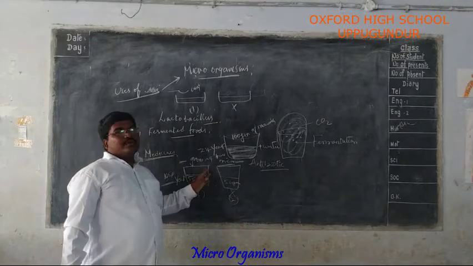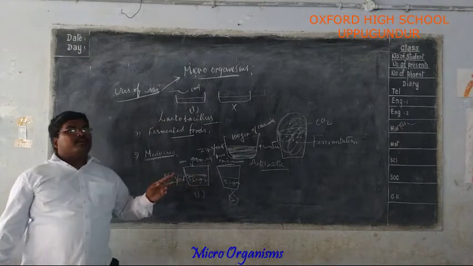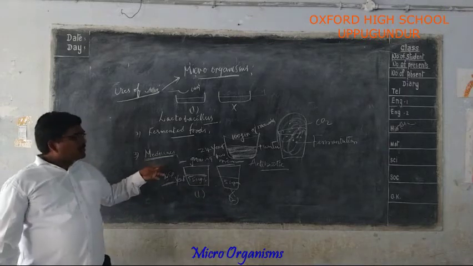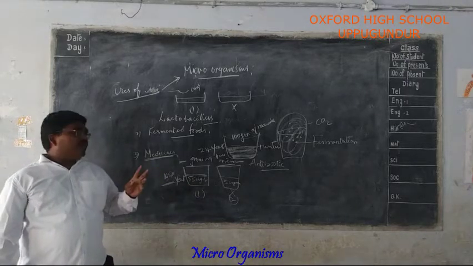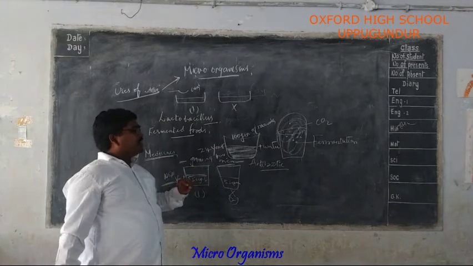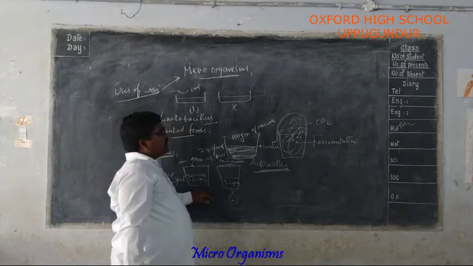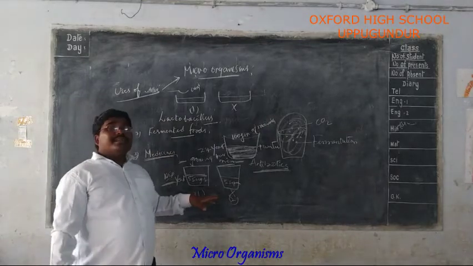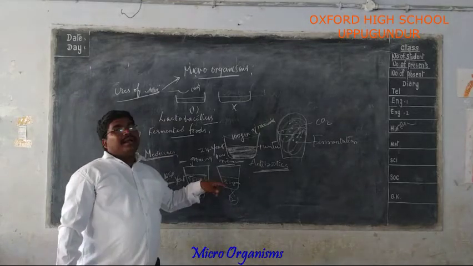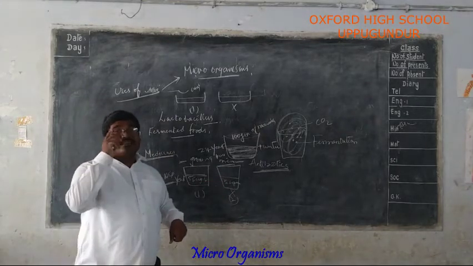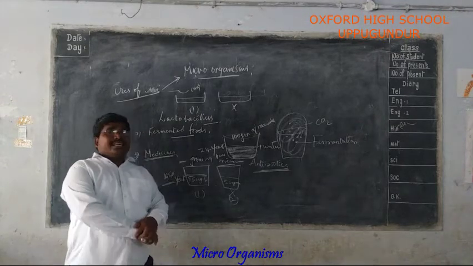So up to here we have seen the uses of microorganisms. Who discovered these antibiotics? Antibiotics contain microorganisms which can kill disease-causing microorganisms.